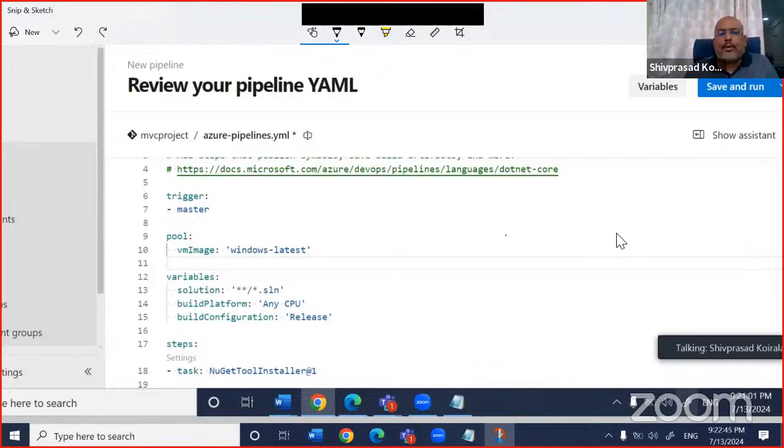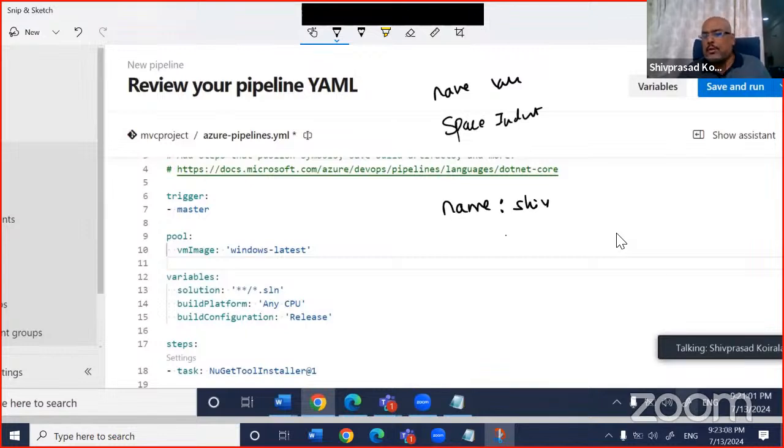If you look at YAML, the first thing is it is space indented. It's an indented language, right? YAML is a name value pair. It's a name and a value. So for example, I can say here name colon Shiv. This is the simplest YAML I've written, a name and a value.